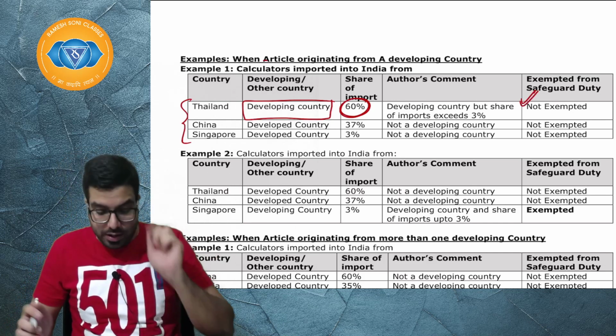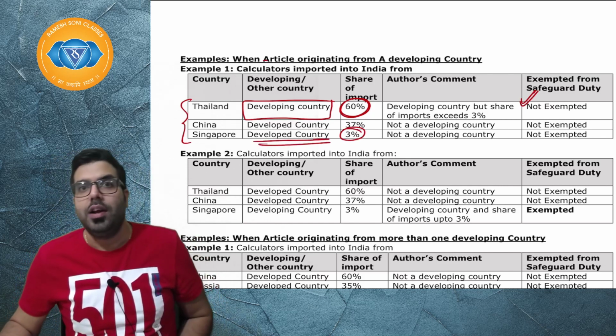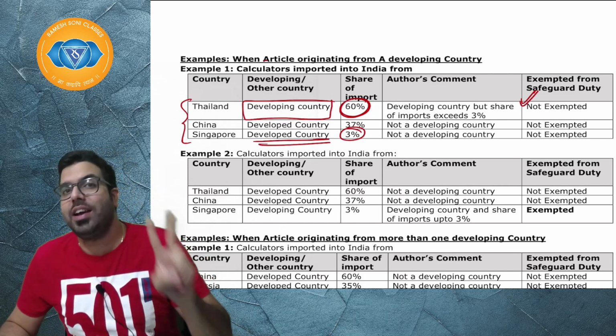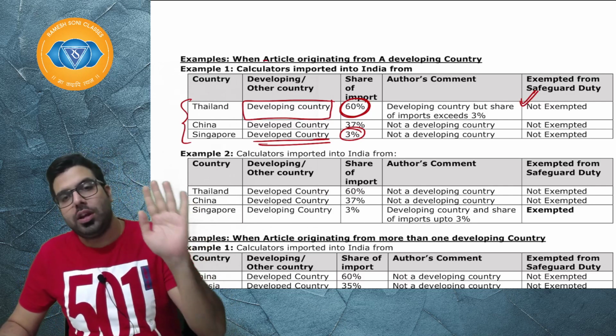I hope everyone is clear. Sir, 3% is here. No, but Baba, this is not a developing country. I hope everyone is clear. It has to be a developing country plus the share of import of that article from that country should be up to 3% only.